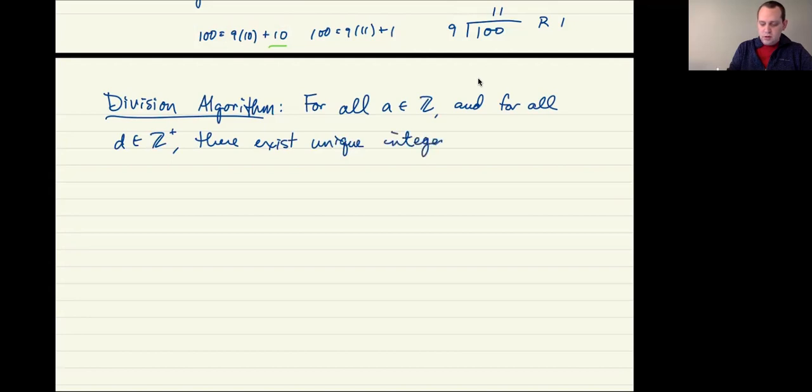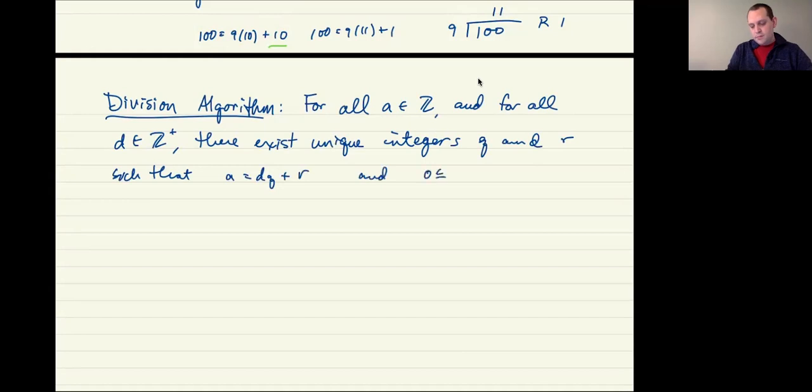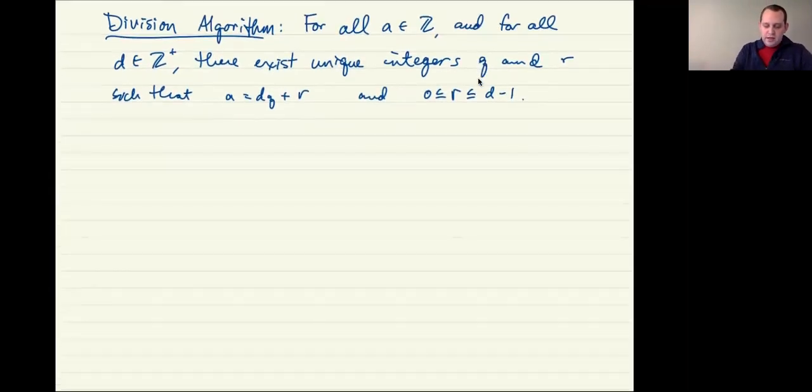We'll call them q and r, such that a is equal to dq plus r, and r is between 0 and d minus 1. So these are all integers, like everything else that we're doing in this chapter. Everything is an integer. And this is a proposition, so that means that we can prove it.